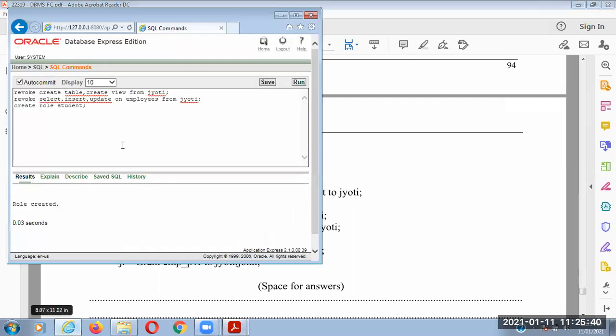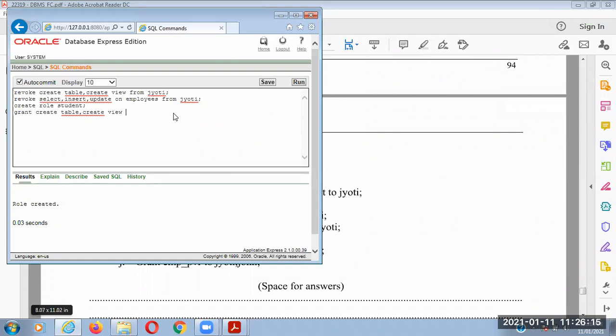So grant select, comma, insert, comma, update. Okay, so this is a previous one. Now I'm changing: grant create table, comma, create view. Okay, I am creating view and creating table.